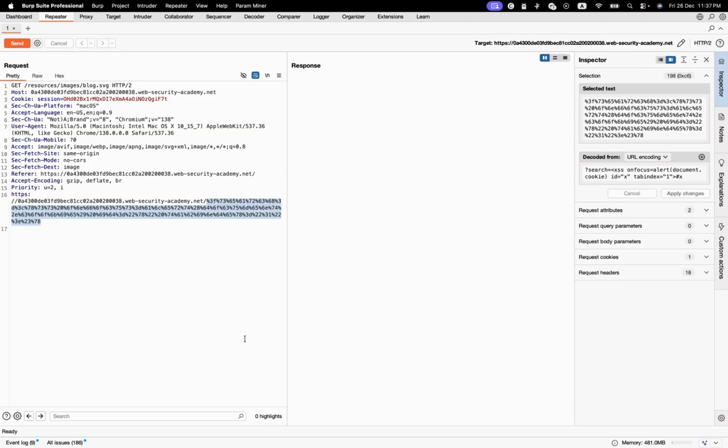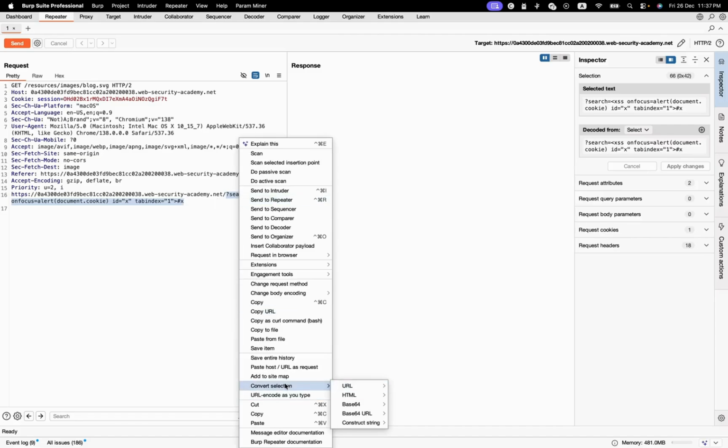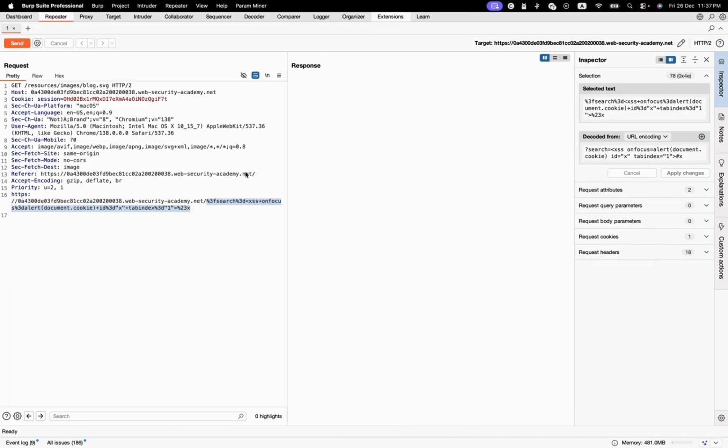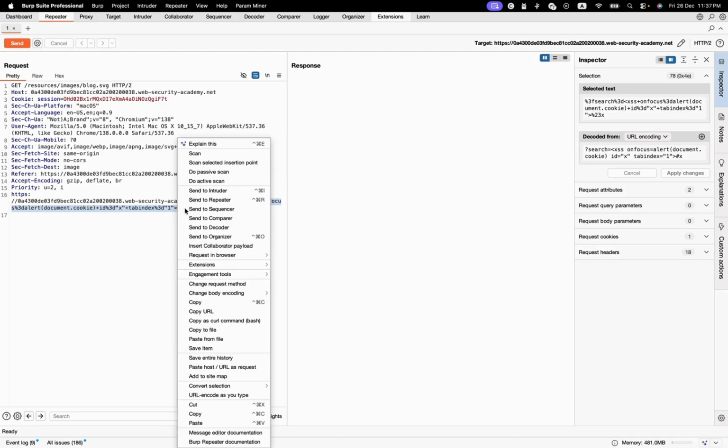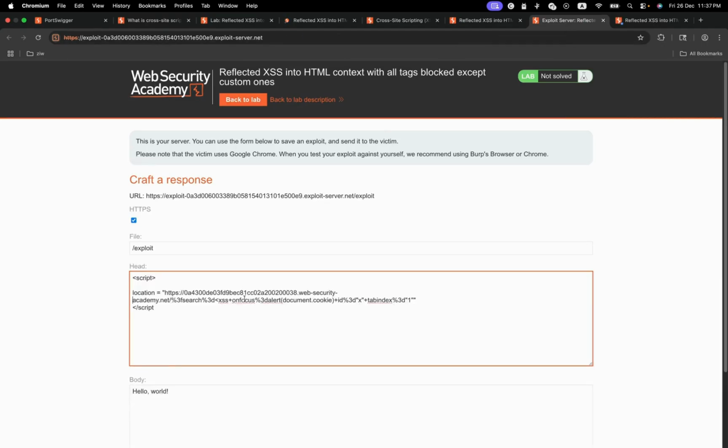Okay, not like that. Let's encode key characters. Then we can copy, then paste. Yes, like that. Then we need to close it like that.